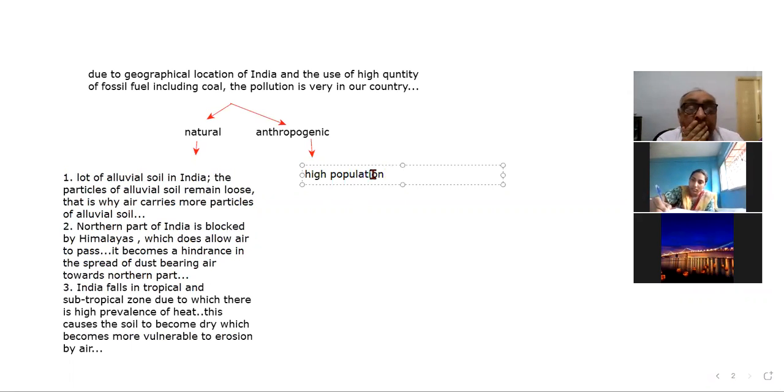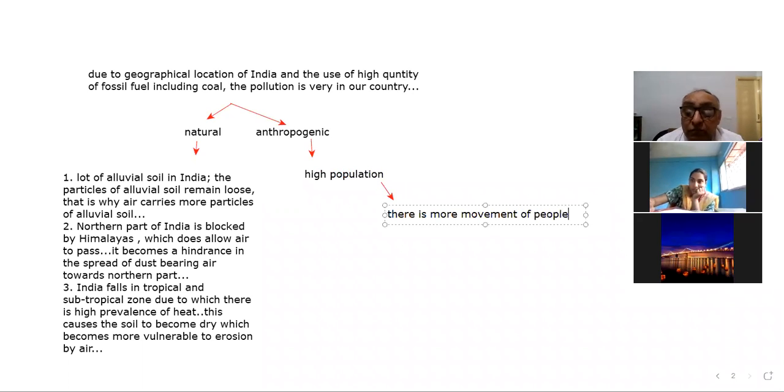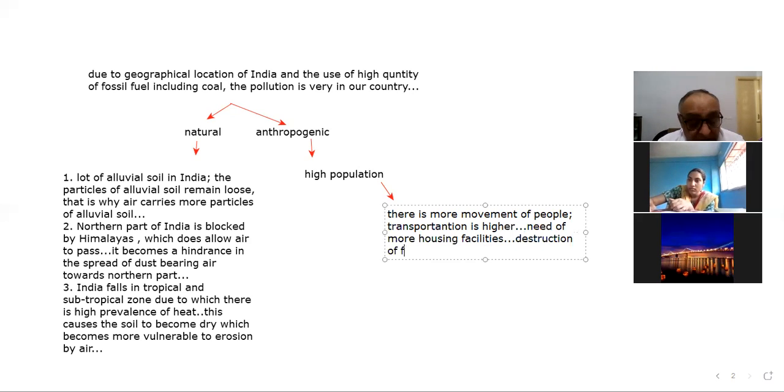And due to the high population, there is more movement of people, so transportation is higher, and there is a need for more housing facilities, and destruction of forests to fulfill the needs of the population or to construct houses.